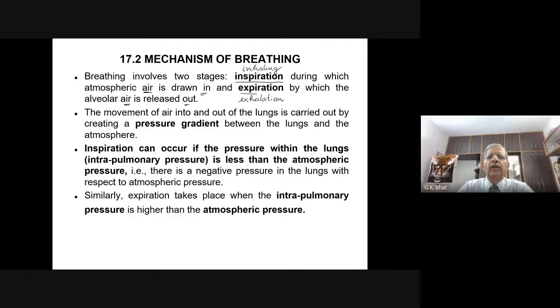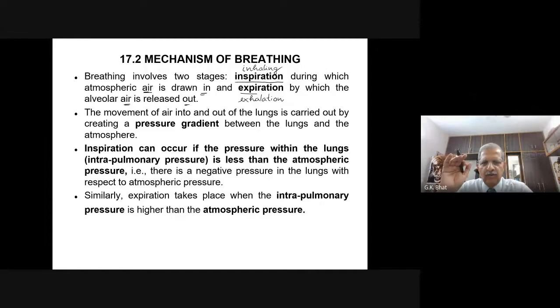It is not that when we inhale, we are inhaling only oxygen containing air. There is nothing like a filter to keep away all other gases and only let in oxygen. Whenever we breathe in, whatever is contained in the air outside, we inhale inside. We take it into the lungs. And while exhaling, while breathing out, we send out all the air that is contained in the alveoli.